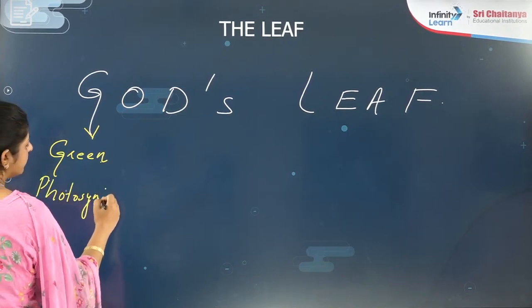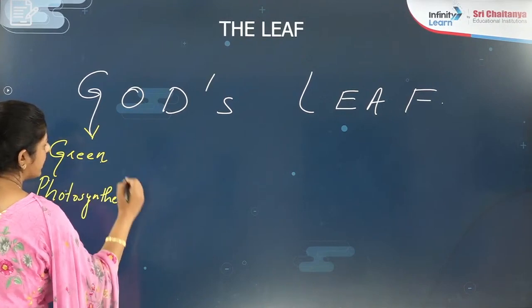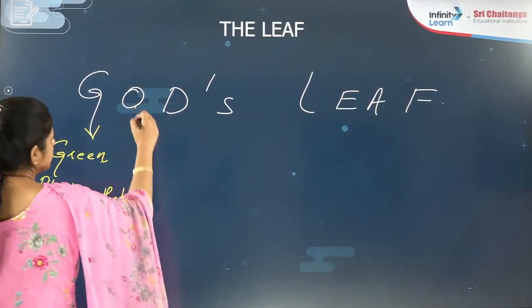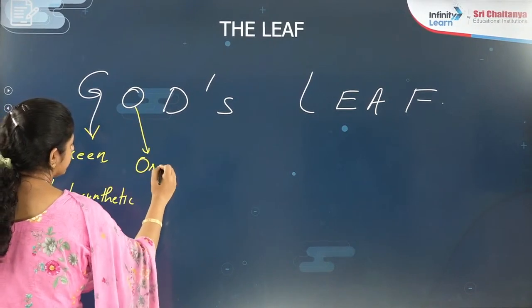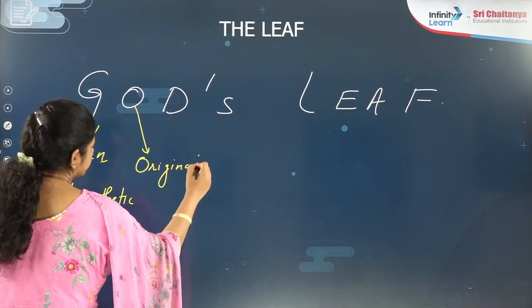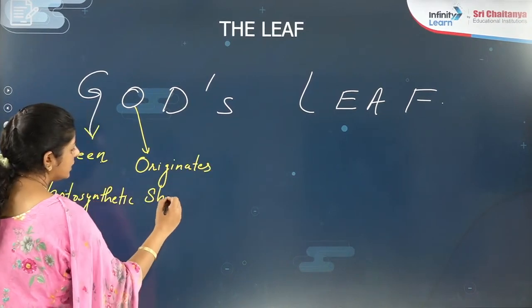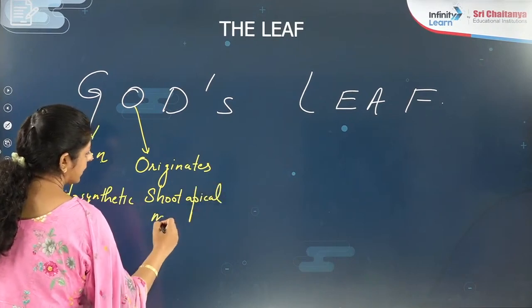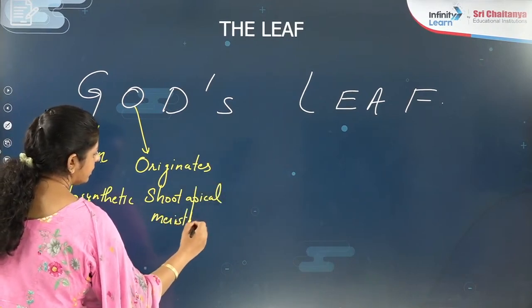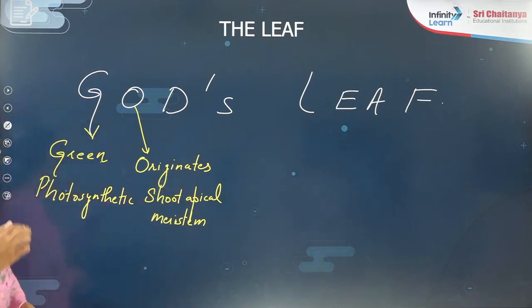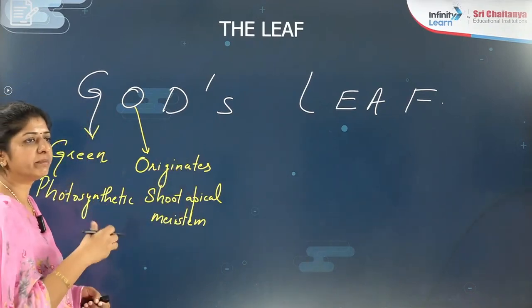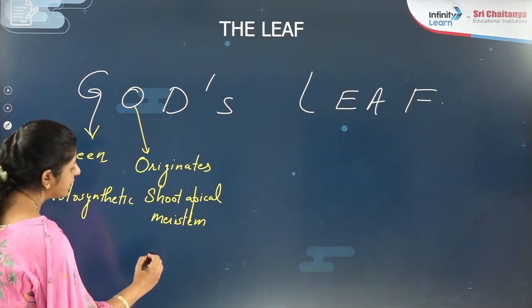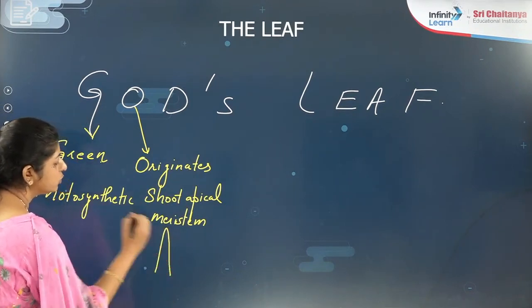Just now we have introduced this chapter based on that. And O stands for what? Its origin. It originates from the shoot apical meristem. What is the shoot apical meristem? Again I am giving it here. Suppose this is the tip of the shoot.